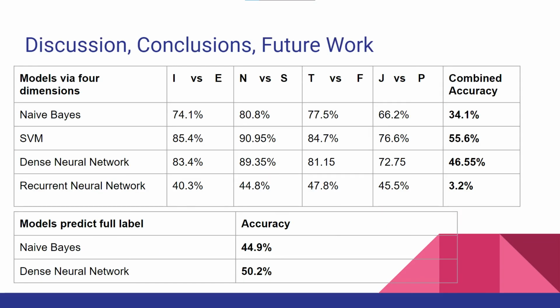Here are the results from all of our models. Overall, the SVM was the most successful model, but the naive Bayes and the dense neural networks were also quite accurate. It's also worth noting that the models predicting the full label were more accurate than their counterparts.